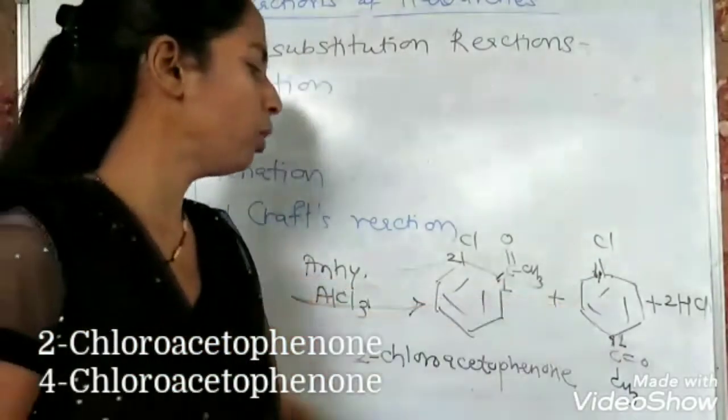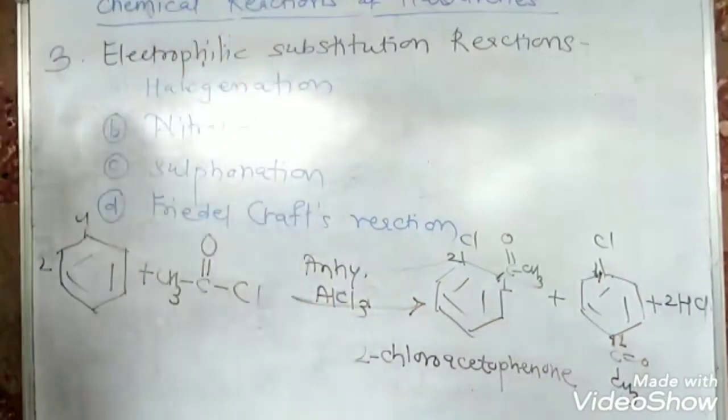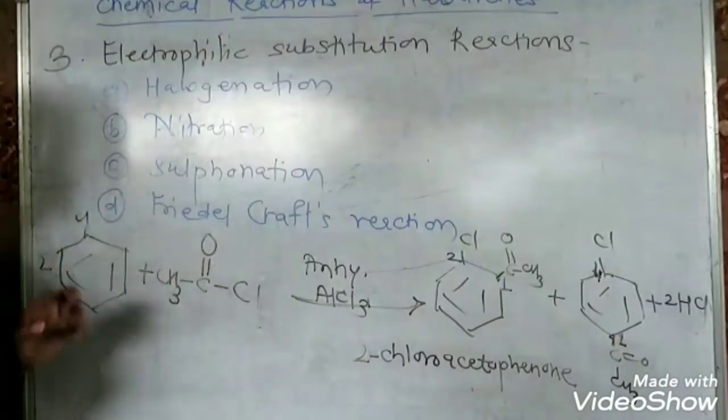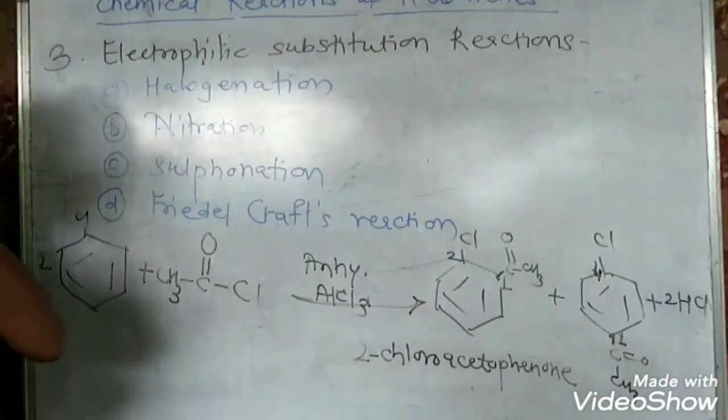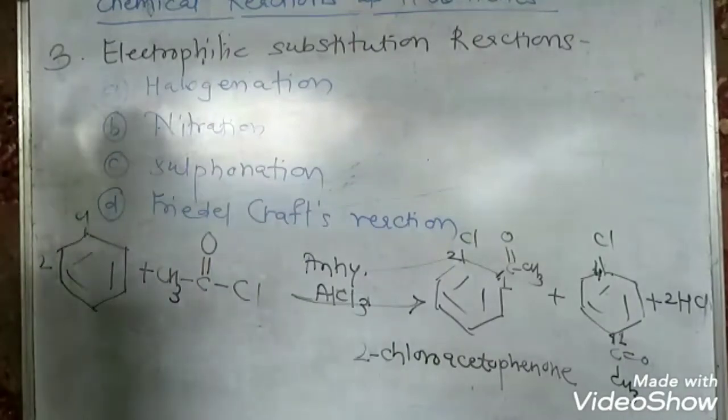This is a ketonic compound, and the name is 2-chloroacetophenone. This one is 4-chloroacetophenone. This is simply called Friedel-Crafts acylation. So both these reactions, alkylation and acylation, were discovered by Friedel and Crafts and therefore are called Friedel-Crafts reactions.